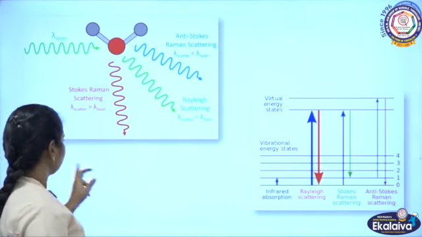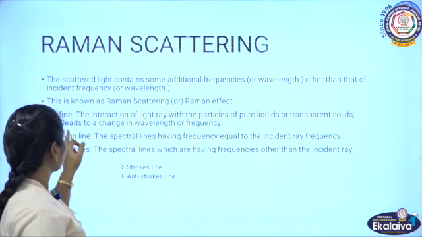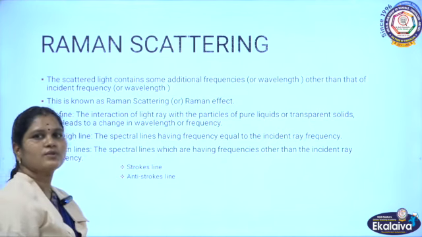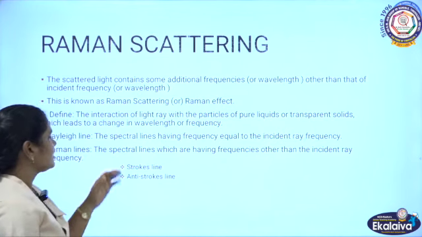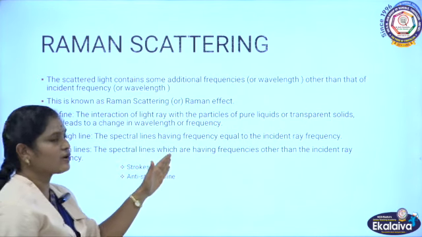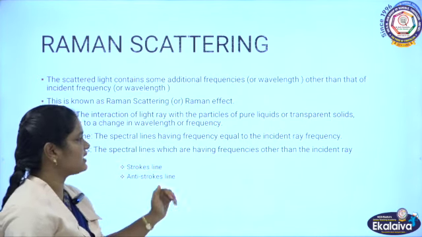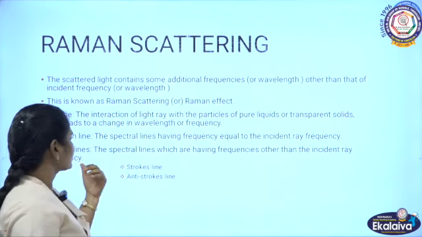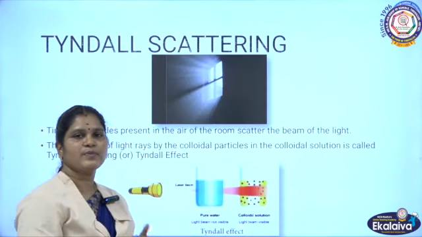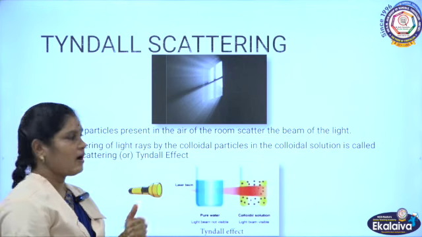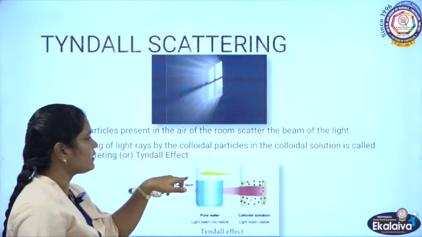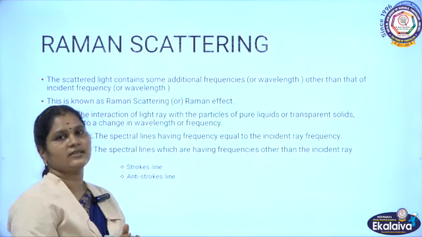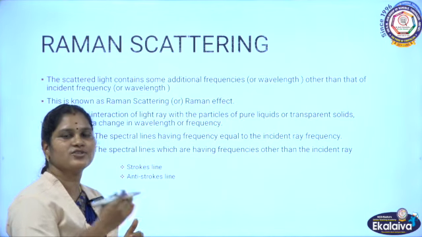And next one is Raman lines. So what are Raman lines? The spectral lines which have a frequency other than the incident frequency are called Raman lines, which means some frequencies are changed. The scattered frequencies are changed.